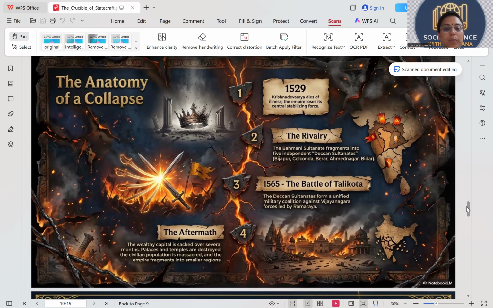Over several months, the palaces and temples were destroyed, the civilian population was massacred, and the empire was fragmented into smaller regions. It was one of the darkest chapters in our history. After the Tallikota war, the aftermath effects on the Vijayanagara dynasty were very, very horrible.